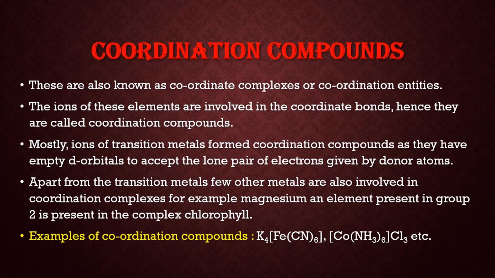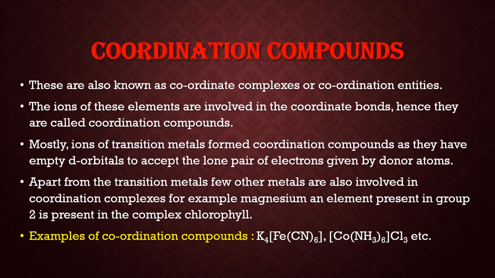Mostly ions of transition metals form coordination compounds. Why? Because they have empty d orbitals, which can take lone pairs of electrons from the donor atoms, also called ligands. This type of bond, in which one atom or a group of atoms gives the lone pair to the other atom, is called a coordinate bond, and that is why these compounds are called coordination compounds.